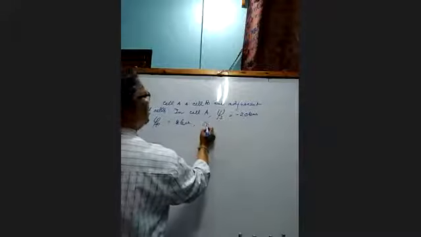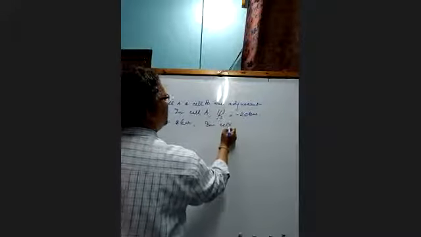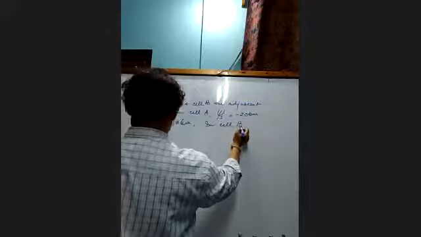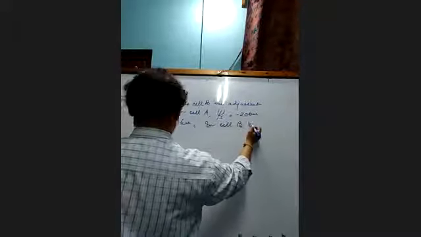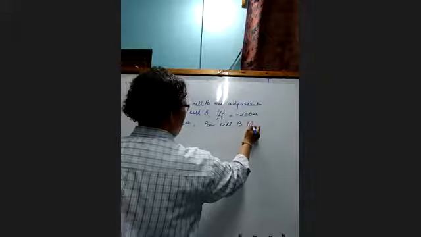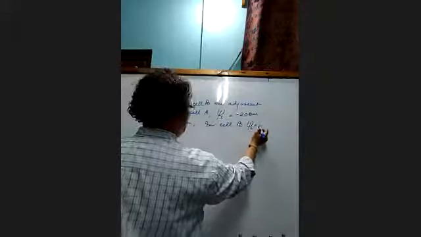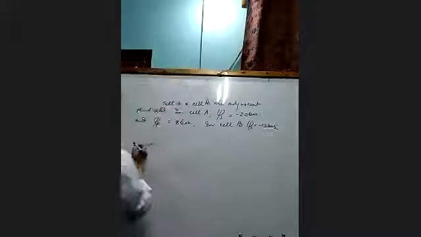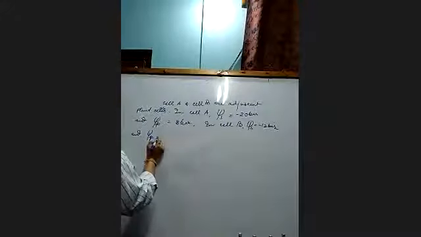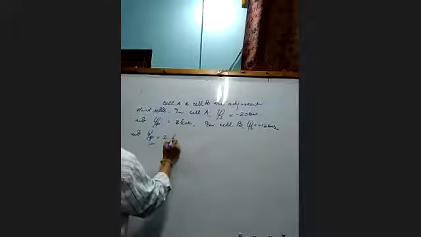In cell B, psi S is equal to minus 12 bar and psi P is equal to 2 bar.